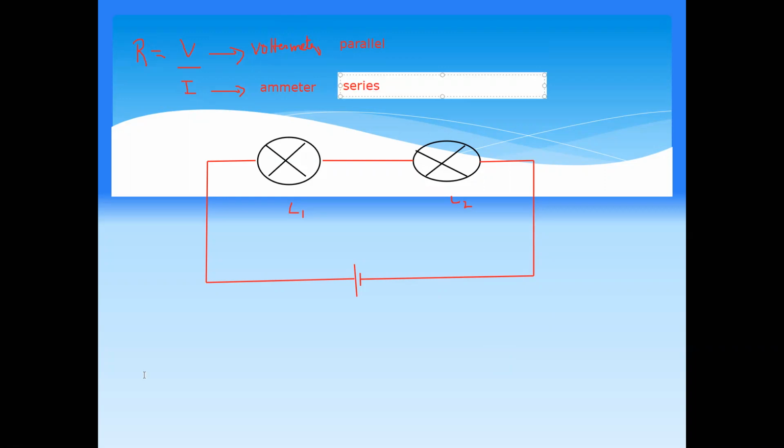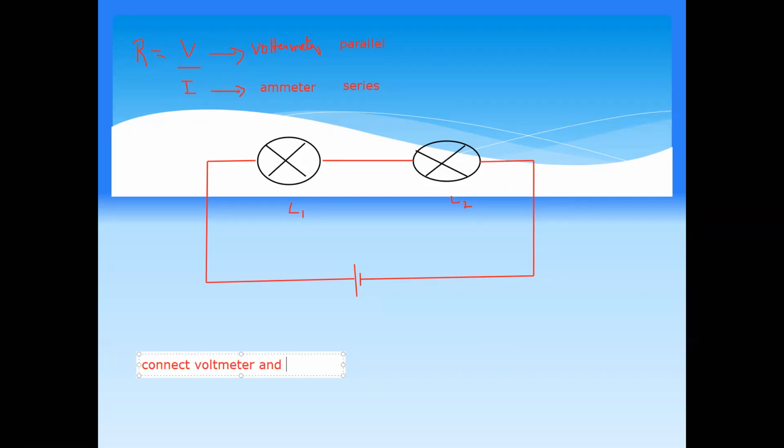So if I say connect a voltmeter and an ammeter to measure, or to calculate, the resistance of L1, lamp 1.